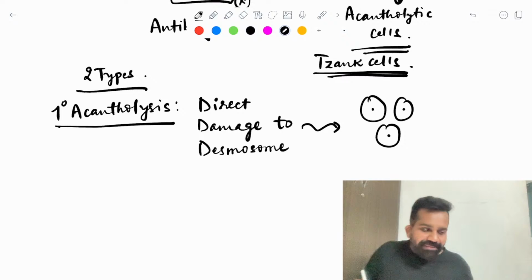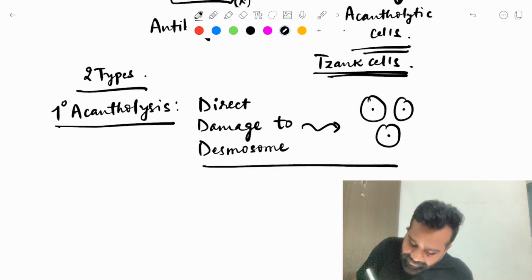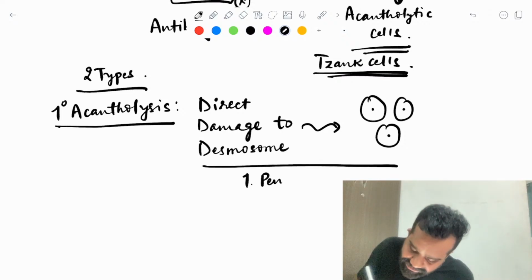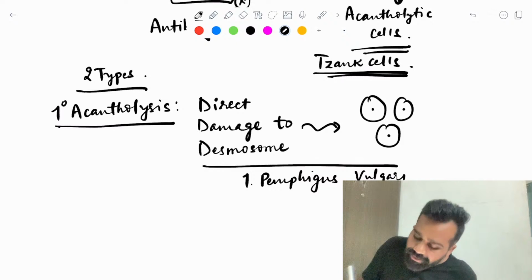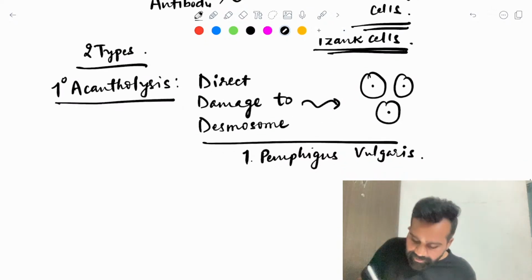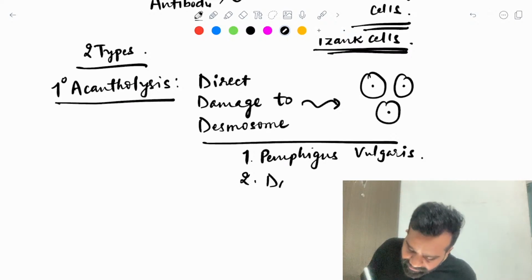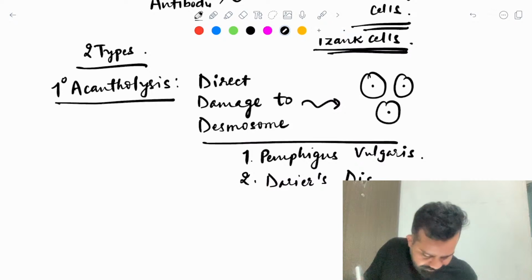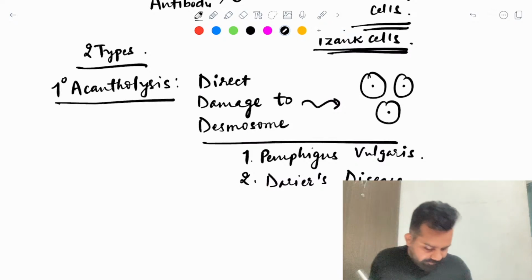What are the examples of these diseases? The first is pemphigus vulgaris. Second, Darier's disease.